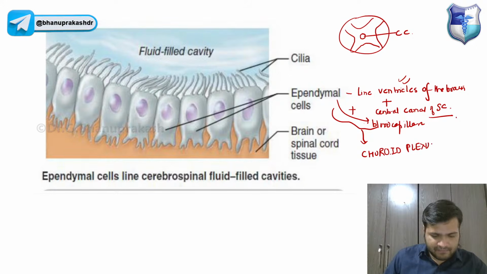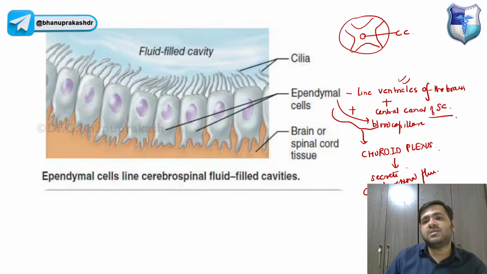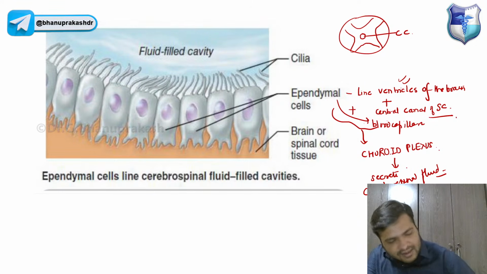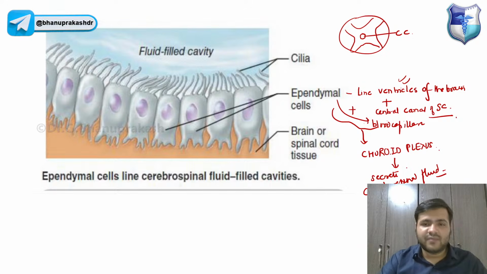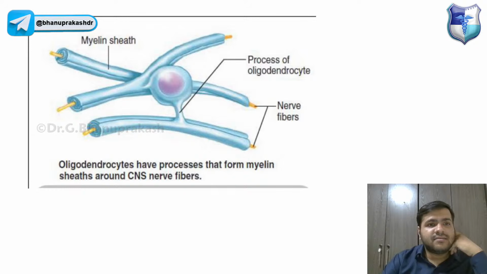The choroid plexus secretes the cerebrospinal fluid. So that is something you have to remember about these cells also, right? Four ventricles, I'll note that. They secrete the cerebrospinal fluid. Apart from that, guys, you already know about the oligodendrocytes. These oligodendrocytes form the myelin sheath around the CNS, guys.